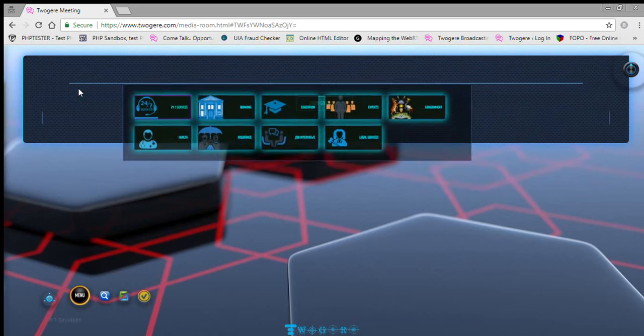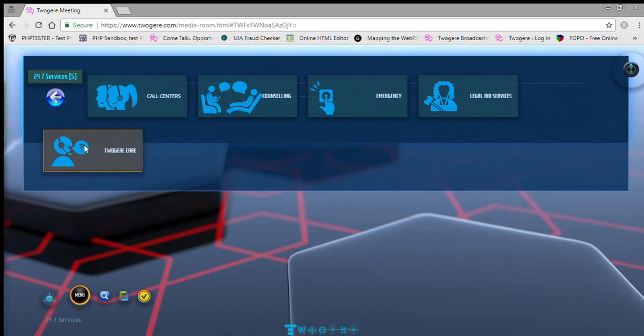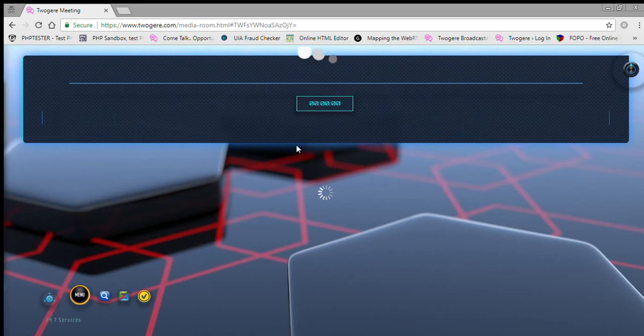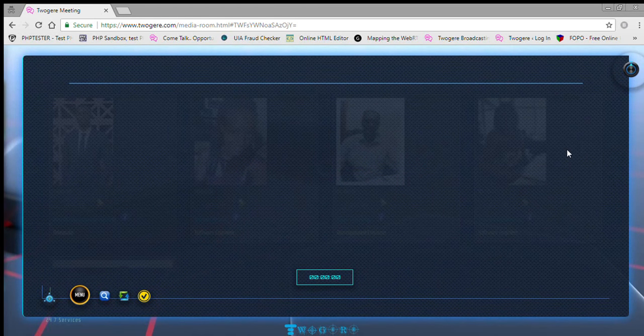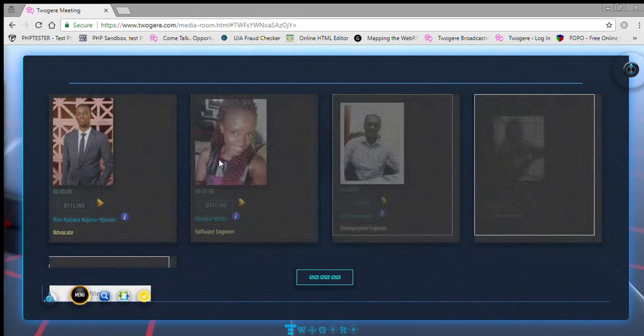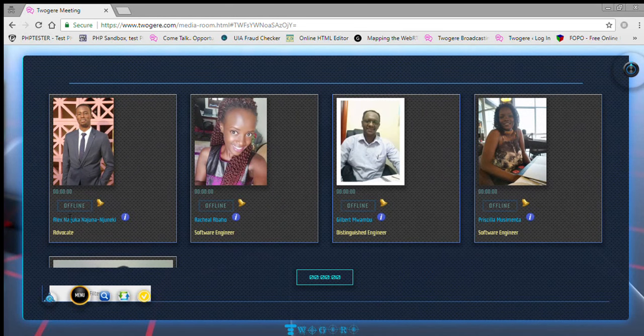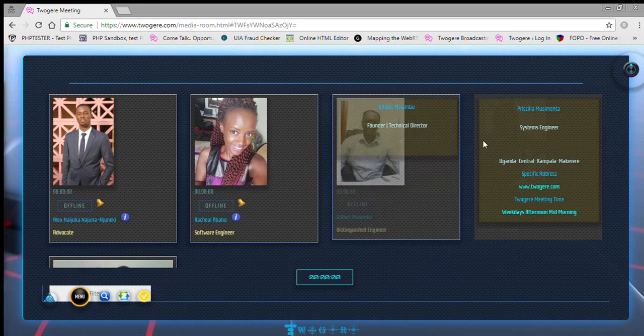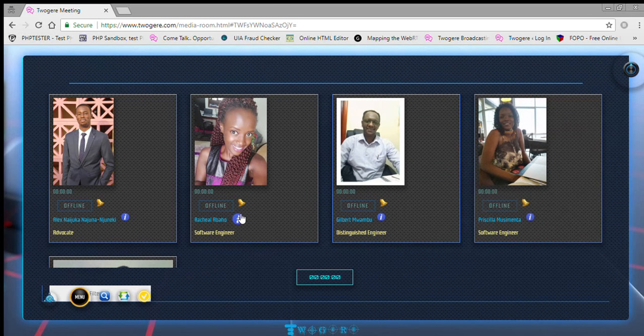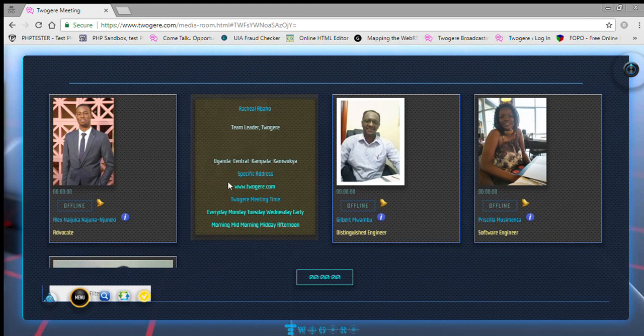To give you an example of how a profile looks, under 24/7 services, the Twogere care category, it's going to pull down the different profiles under that category or organization. As you can see, we have about 5 or so people who are registered, online or offline. Right now, you can see all of them are offline, as it indicates here. But ideally, you can click the information button to get to know more about somebody. You know, this is a system engineer. Rachel is a software engineer. She's a team leader. And what's important here is down here, the Twogere meeting time.